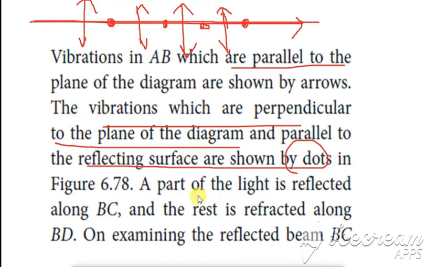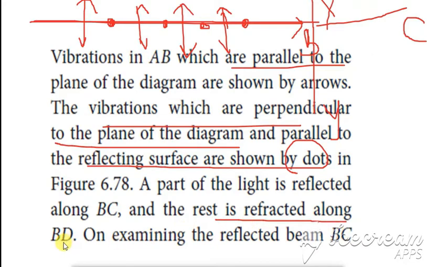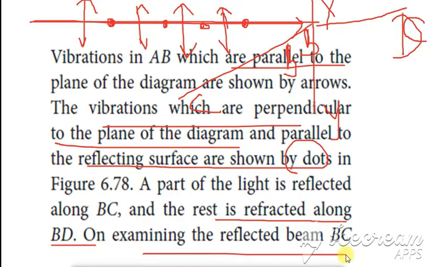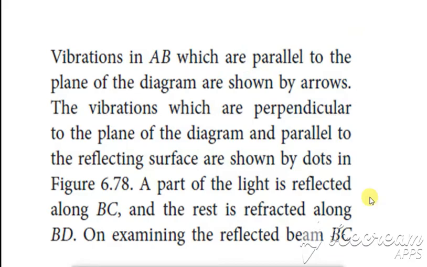Then a part of the light is reflected. When it falls on the surface XY, part of the light is reflected along BC and the rest is refracted along BD. The reflected beam is on the same side. On examining the reflected beam, it has only the arrows or the dots, any one will be there.